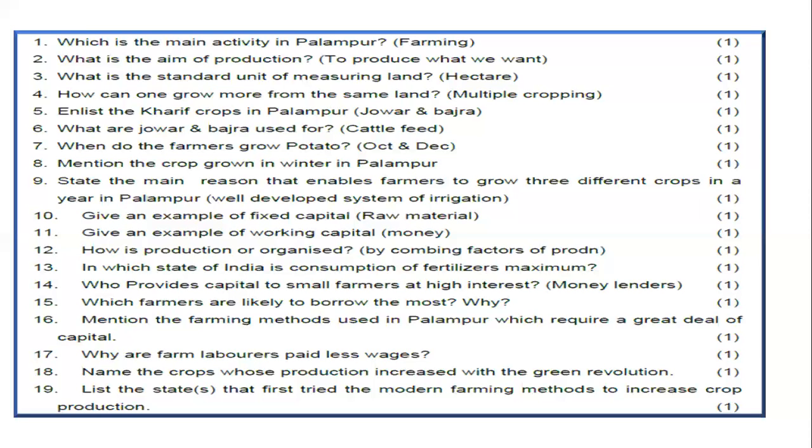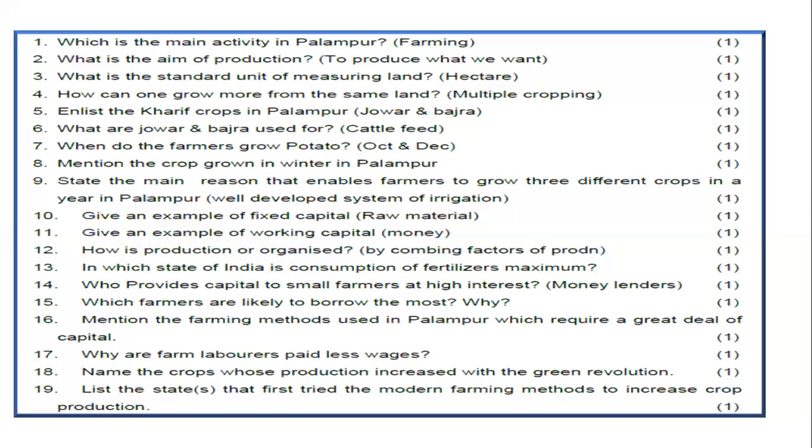Mention the farming methods used in Palampur, which require a great deal of capital. Again, you will read the text and write the answer. Why are farm laborers paid less wages? Again, you will find the text and write down the answers. Name the crops whose production increased with the Green Revolution. Another question which you are going to search for the answer and write from your textbook. These are all 1 marker, so don't make them very long.